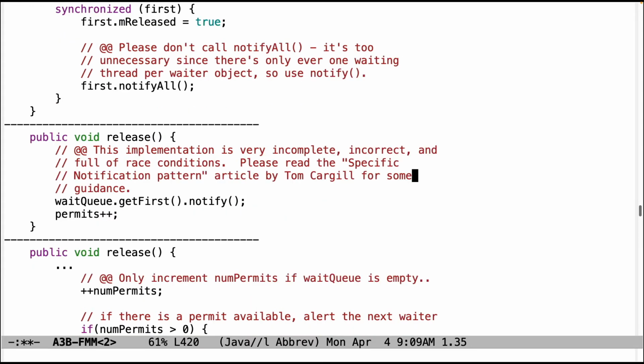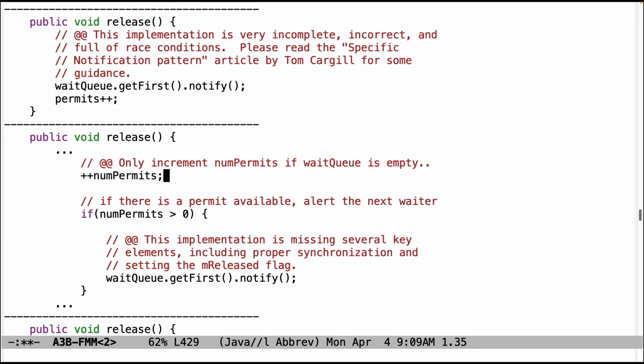All right. This implementation is just completely incomplete, incorrect, and full of race conditions. It doesn't have any synchronization. I don't even know what it's trying to do, but it's very wrong. So you have to think about that more carefully. Only increment num permits if the wait queue is empty. If the wait queue is not empty, you're just going to pass the waiter back to acquire, and you don't have to fiddle around with the permit count at all because you're basically taking something off the queue and just giving it to somebody else. So it doesn't change the permit count at all.